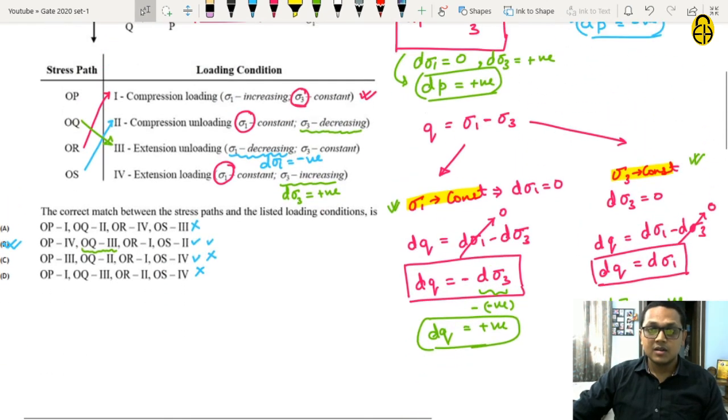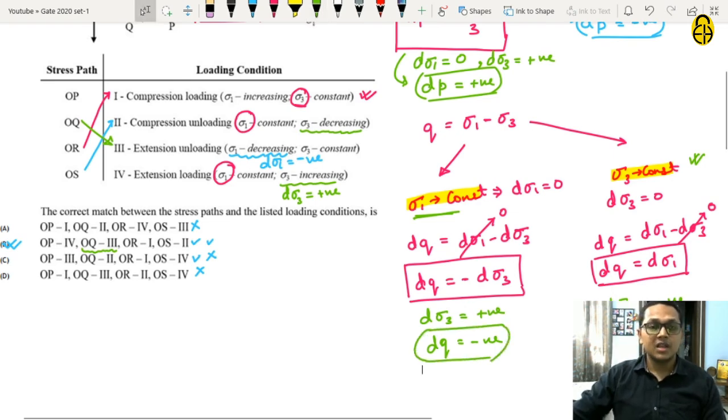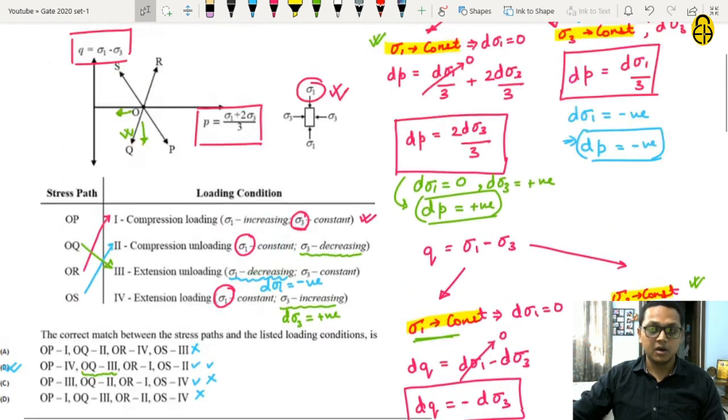Similarly, we can get the variation of Q also, since sigma 1 is constant, as has been given. And d sigma 3 is given as positive, and positive into negative is negative. So dQ will be negative. So we have gotten the variation of Q in loading condition 4.